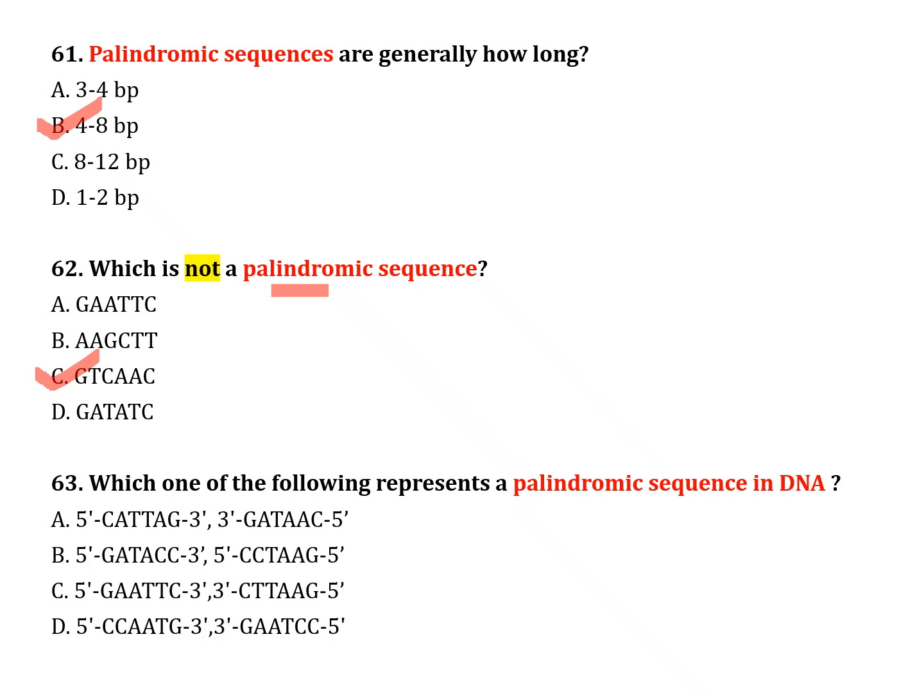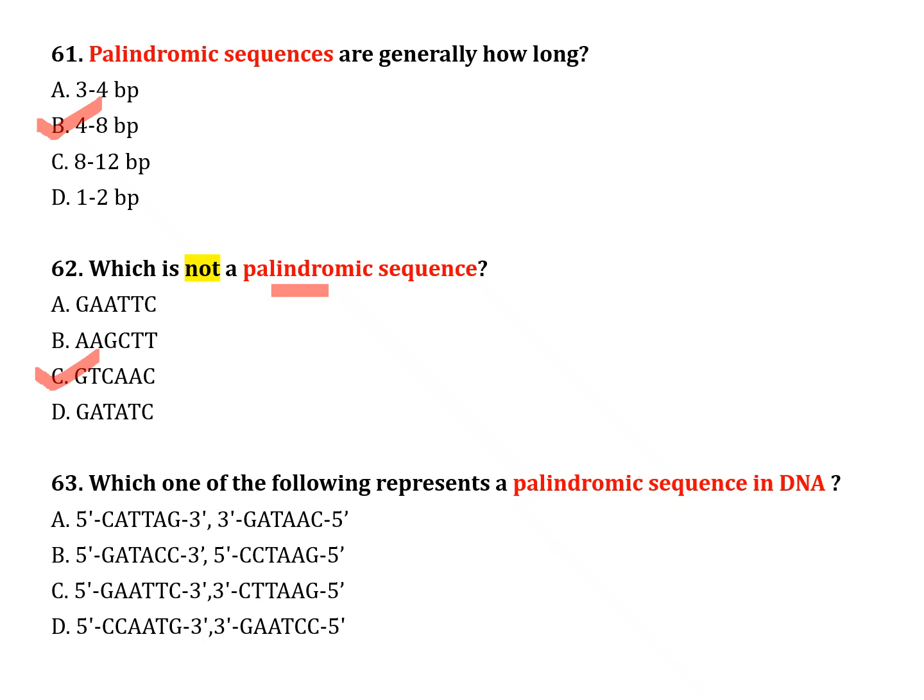The next question, number 63. Which one of the following represents a palindromic sequence in DNA? Option A, 5 prime CATTAG 3 prime, and the other strand is 3 prime GATAC 5 prime. Option B, 5 prime GATACC 3 prime, and the other is 3 prime CCTAAG 5 prime.